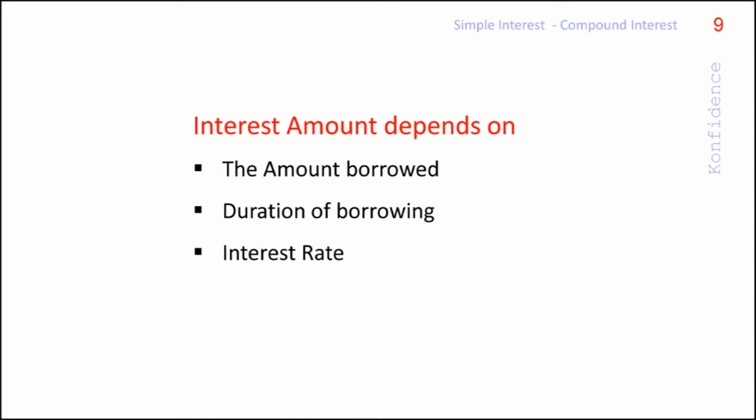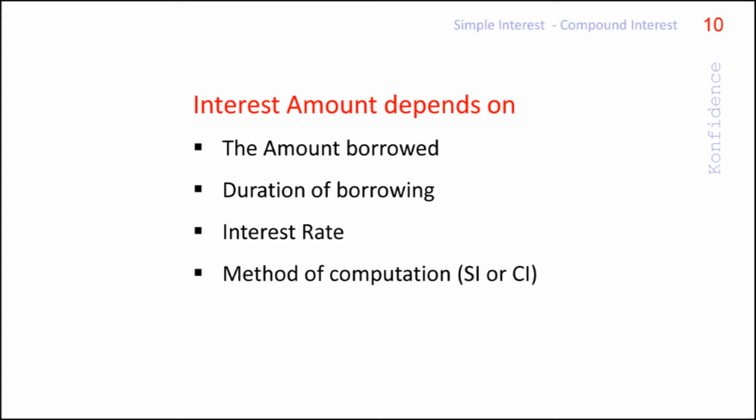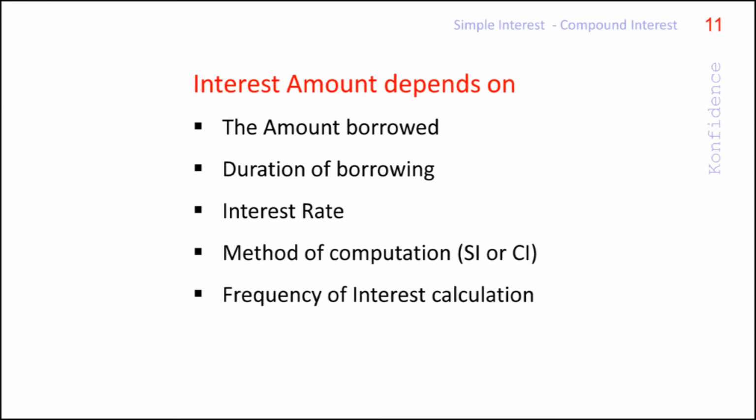Usually, interest rate is mentioned for a period of 1 year, and if nothing is specified about the period, we take it as 1 year. Finally, the interest amount will also depend on the method of computation of interest and the frequency of computation of interest. We shall look at these two aspects in detail a bit later.